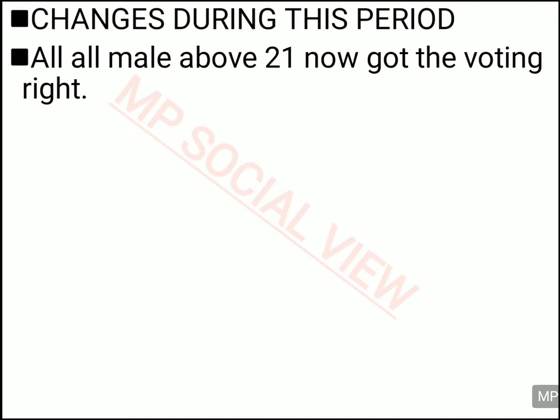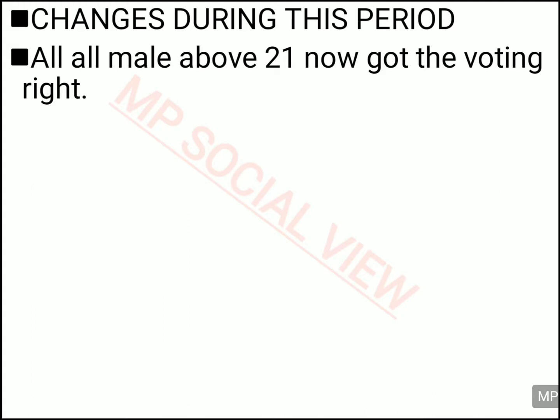And this time the voting right was changed. Earlier, before this election, the right was given only to certain people, as in the election where the National Assembly was elected. At that time only people who had crossed 25 years of age were given the right to vote, and only rich people were given the right, those who used to pay more taxes, like the taxes of the salary of the labor of 3 days.